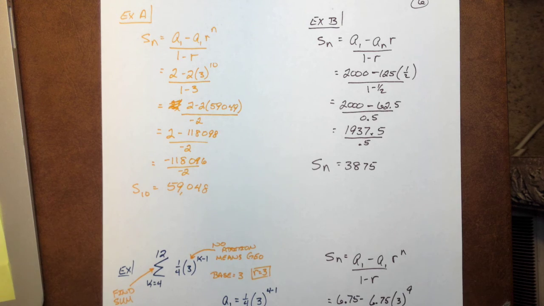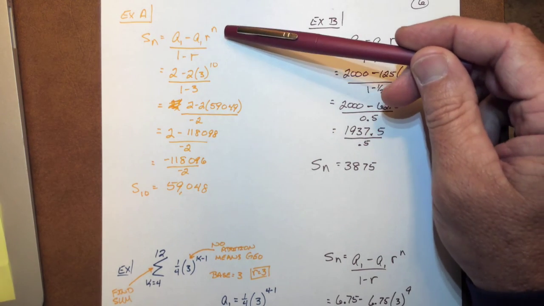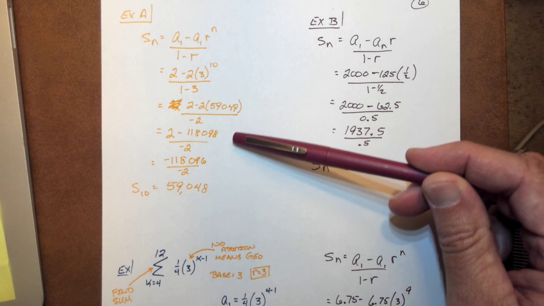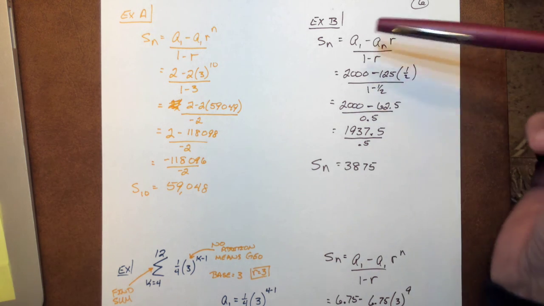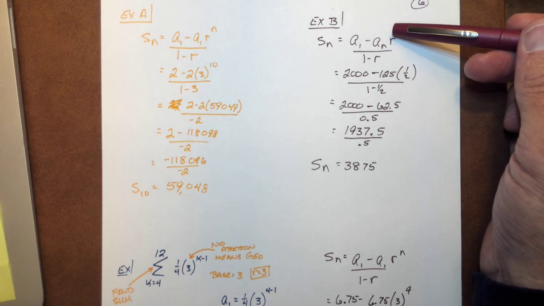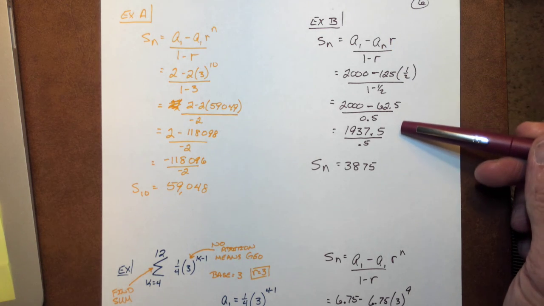Here would be your answers to A, working through our steps all the way through. Here would be your answers to B on that given information.